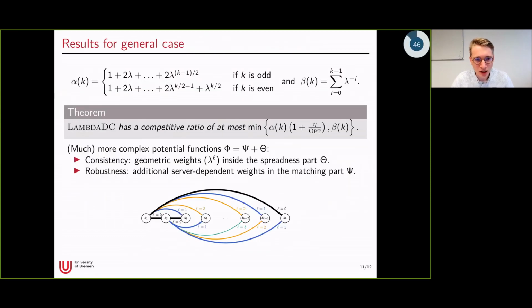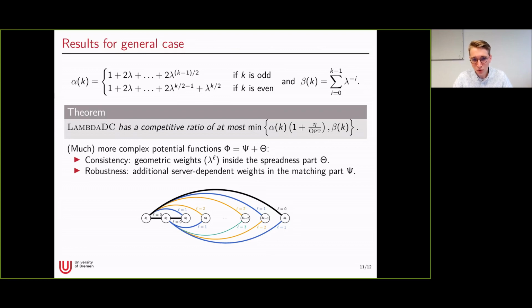Okay, now let's look at the general case. So we can generalize these results to the case of having K servers, where we have the following ratios. So our consistency ratio will be this alpha K expression, which is essentially 1 plus lambda for K equals 2. It's 1 plus 2 lambda for K equals 3.